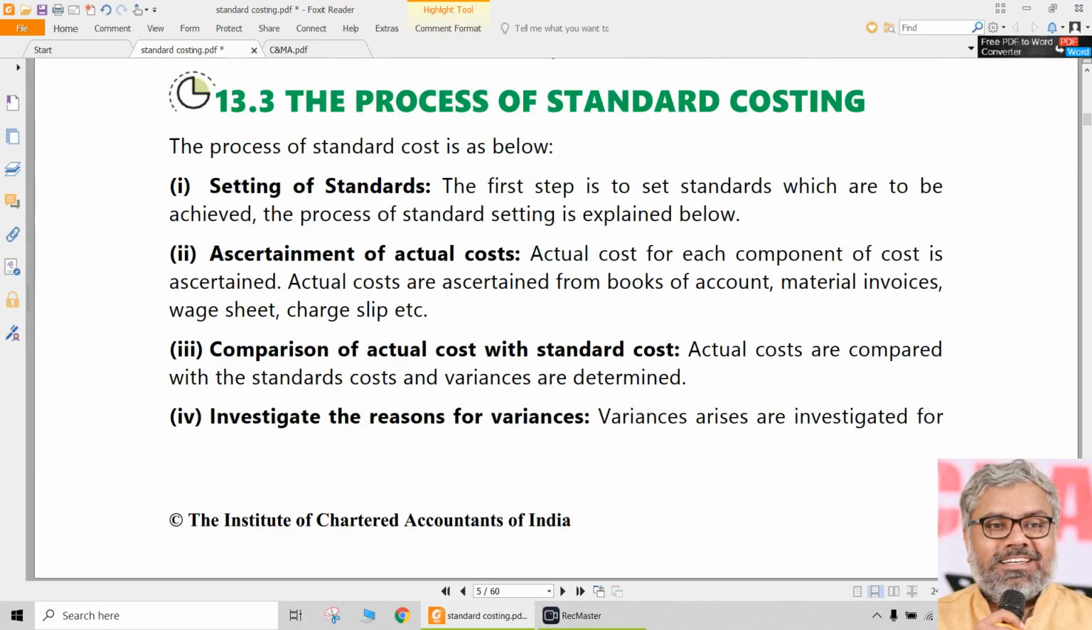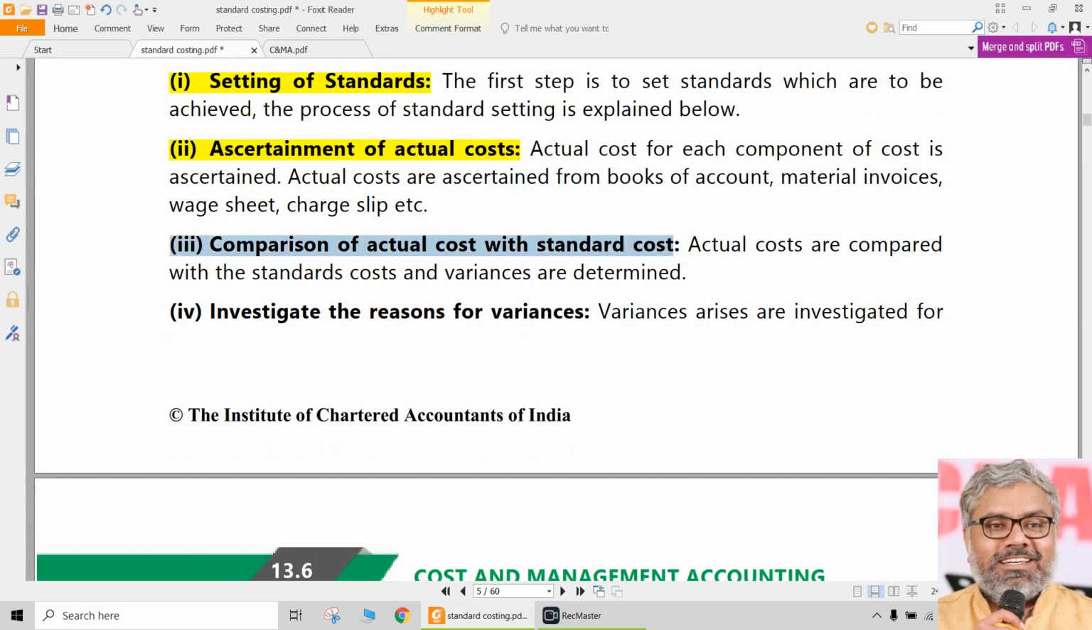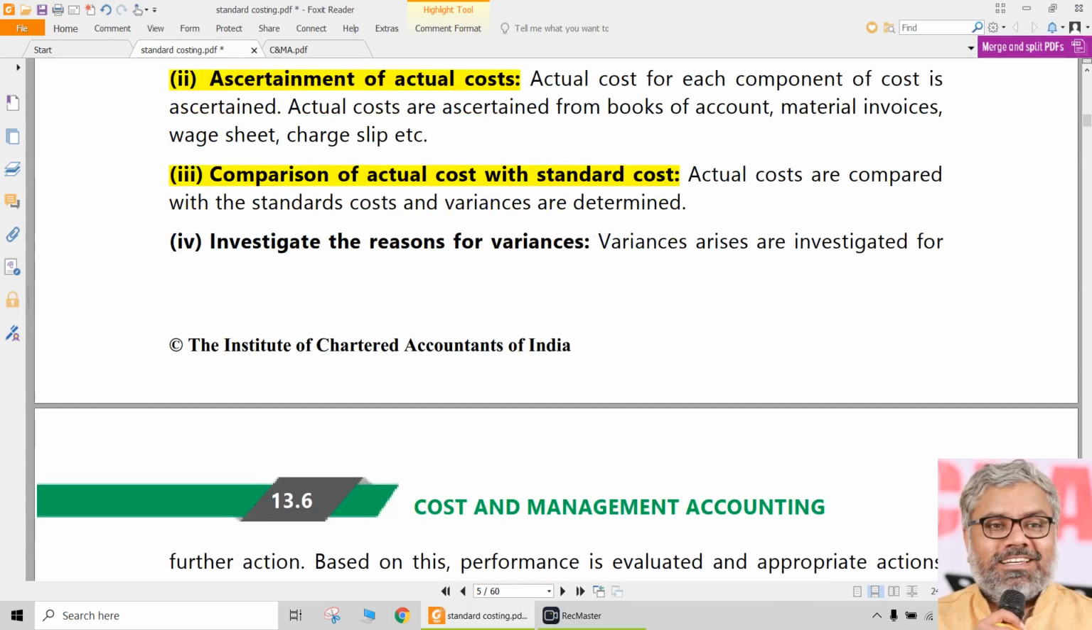That's it. Then what is the process of standard costing? This is an important theory question. This can be asked in the examinations. This should be written very simply with these main points. What is the process of standard costing? Simply, first and foremost is to set the standards. Second, ascertain the actual costs. Third, compare the actual cost with standard cost.